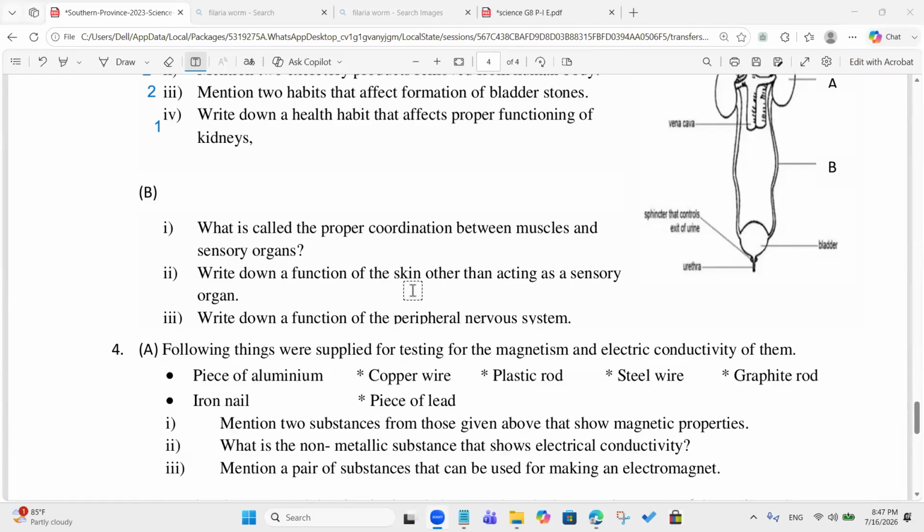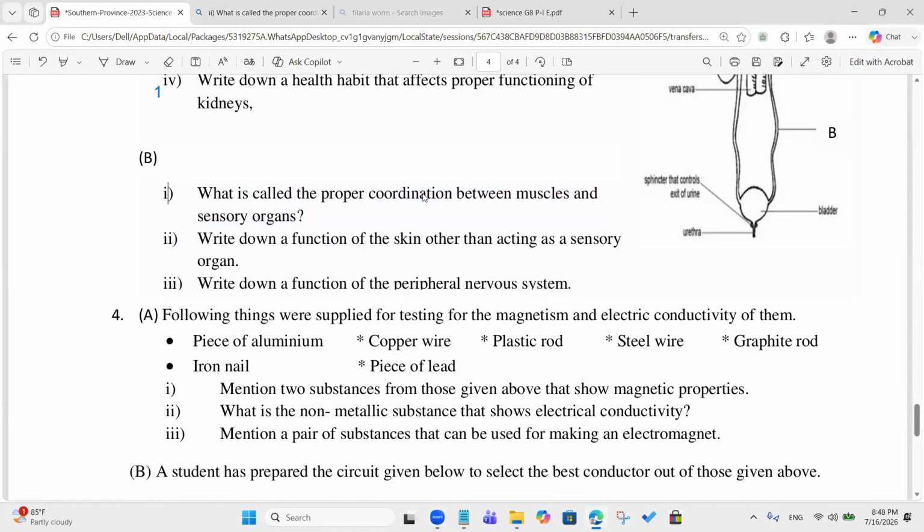Others, do you have different answers? Proper coordination is the ability to control multiple parts of the body, like the legs and arms, at the same time. Okay, you have different answers. Other examples? Okay. Nervous coordination. Yeah, I think this can be considered as nervous coordination. I think this question has something you can't understand clearly, but it should be the nervous coordination.